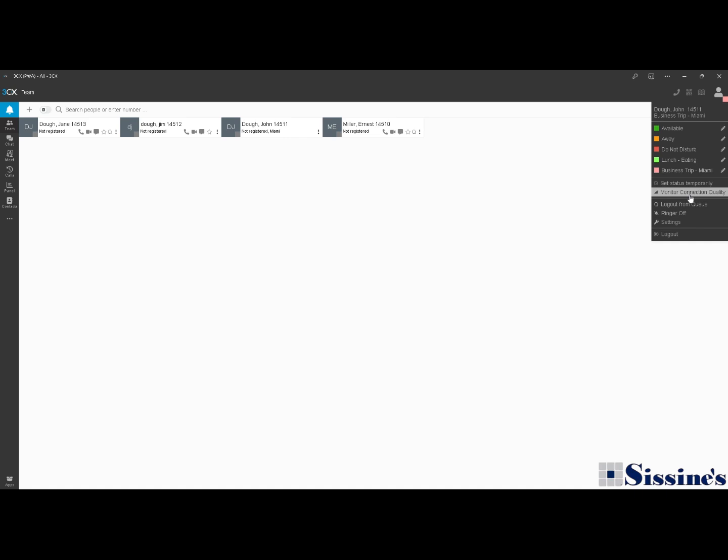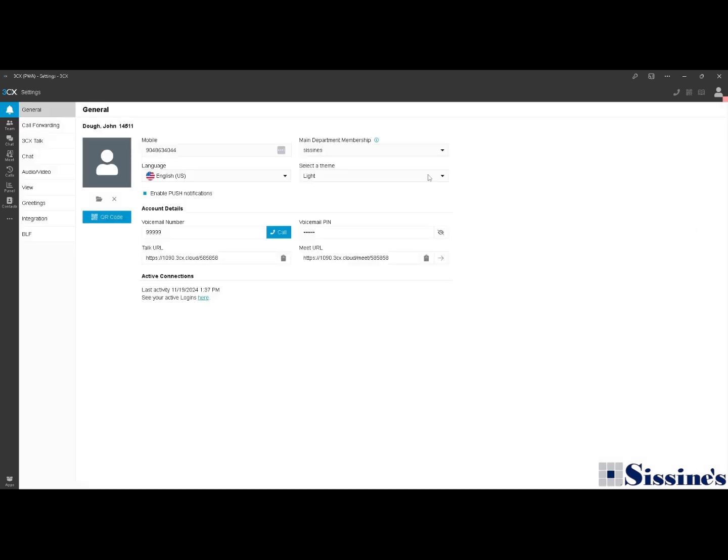Another thing we can do here is log in and out of queues. Right now we'll log out. Say we get back in the morning, we can log back in, and that's going to remove you from the queue temporarily. And let's dive a little bit deeper. Let's go into your settings.